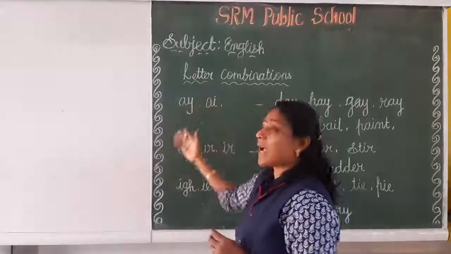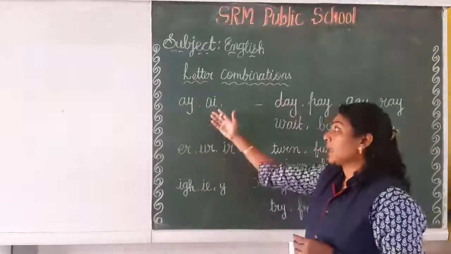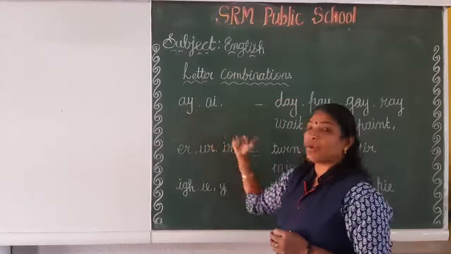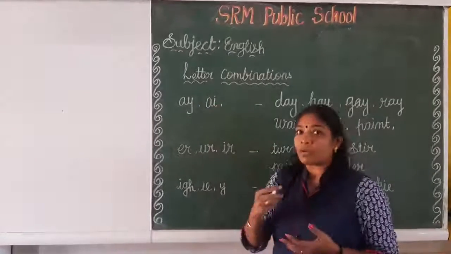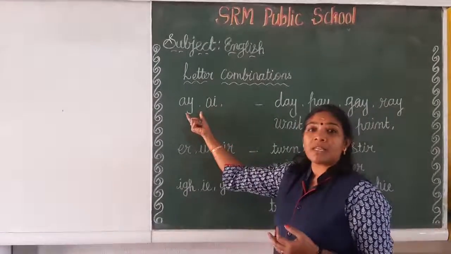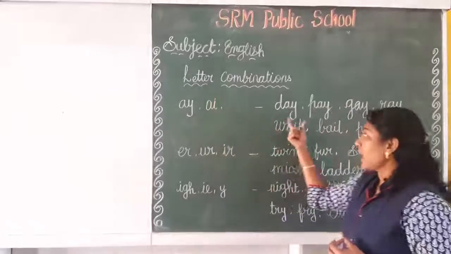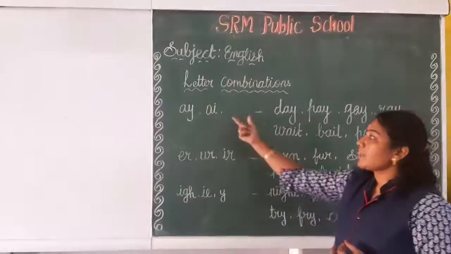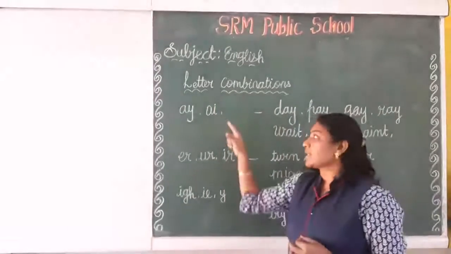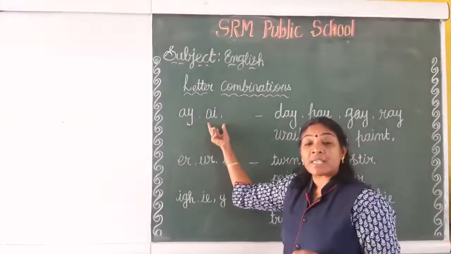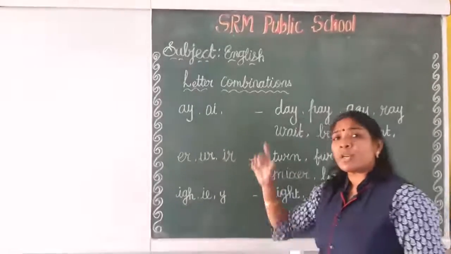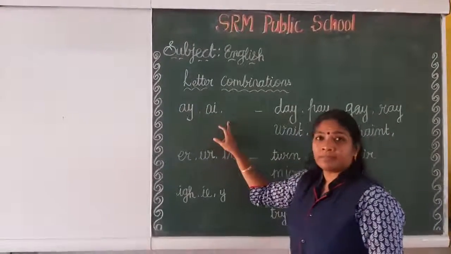So here also we have letter combinations. The digraph is letters A and Y. Letter A presents the A sound. Letter Y presents the E sound. When the letters meet together, they present the A sound. Here I am giving some examples. Letter A presents the A sound, and letter I presents the E sound. When the letters meet together, they present the A sound.